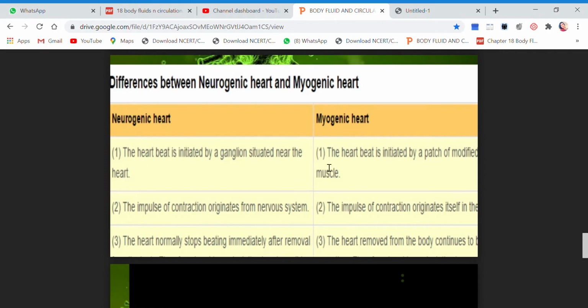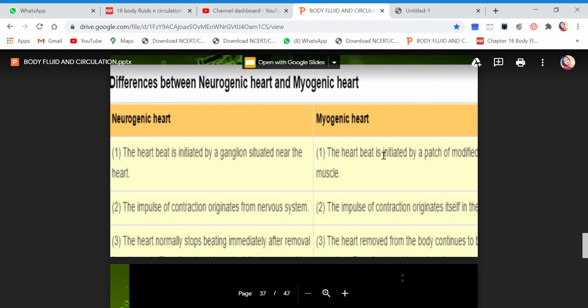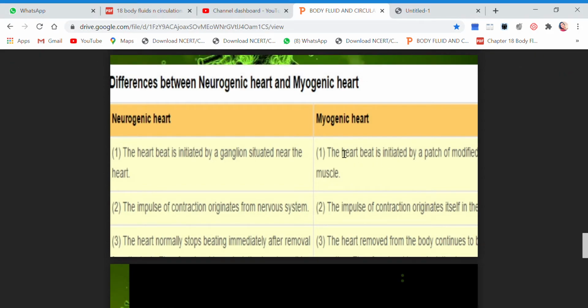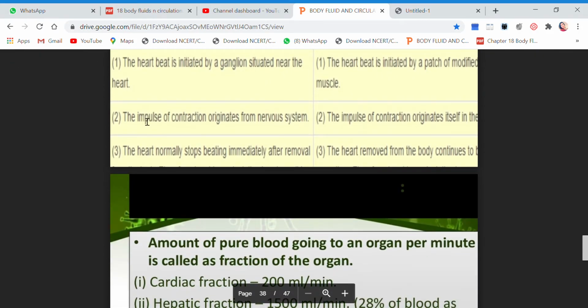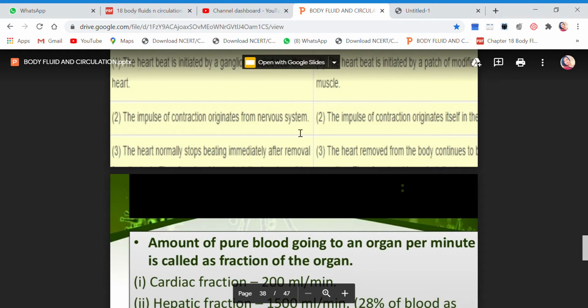But if the heartbeat is initiated by a patch of modified cells inside the heart, modified cells of the cardiac muscle, then it is a myogenic heart. In the neurogenic heart, the impulse of contraction originates from the nervous system, but here the impulse originates in the heart itself, by the muscular tissue.